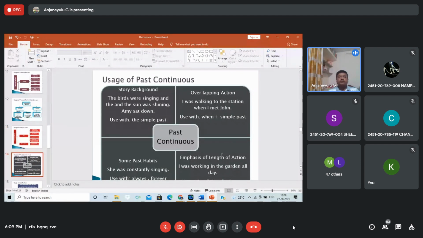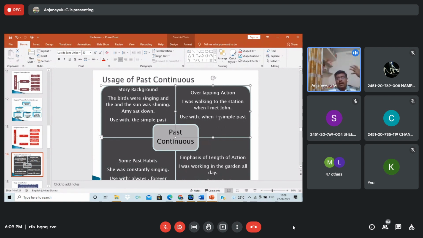Next, past continuous, use of past continuous. If you look at it: the birds were singing and the sun was shining. Amy sat down, used with the simple past. Overlapping action: I was walking to the station when I met John. Used with when, and when is a connective. I was walking to the station when I met John.